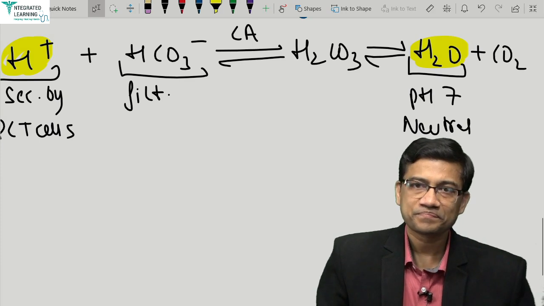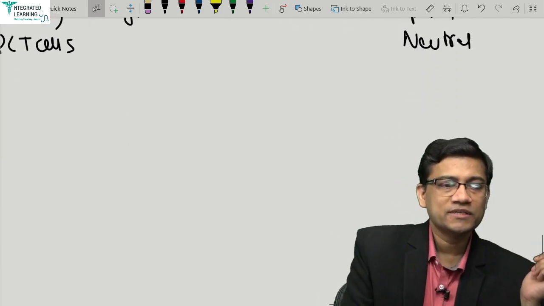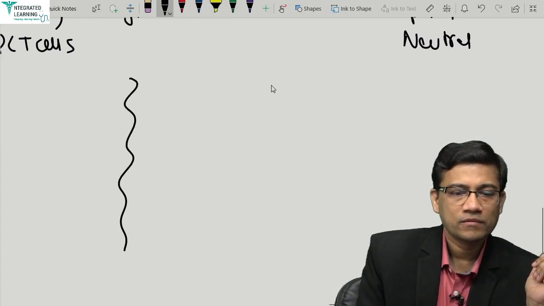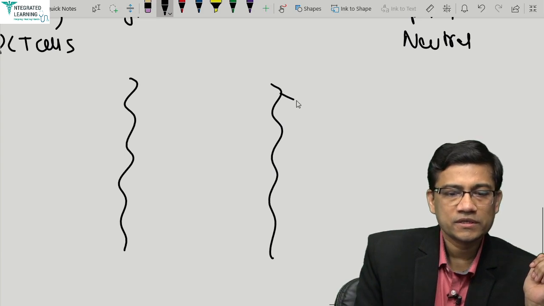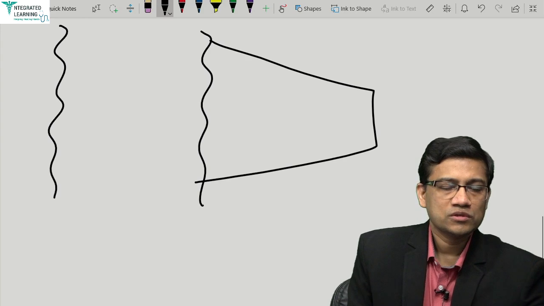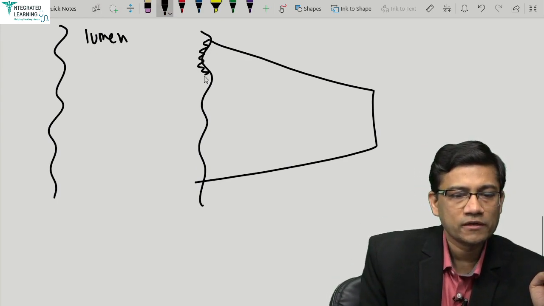Okay, now let me show it in the cells, tubular cells. So we'll make, let's say this is the lumen, these are the cells, PCT cells. Okay, so this is the lumen, this is the brush border lining.